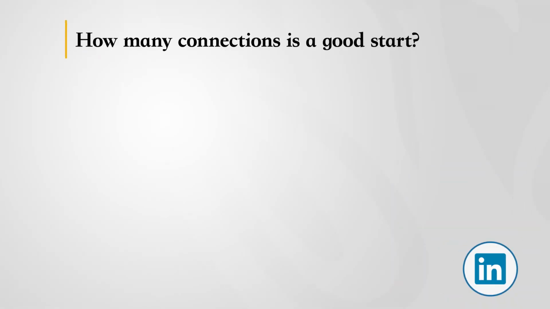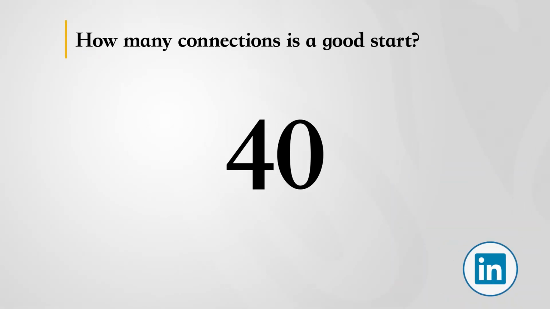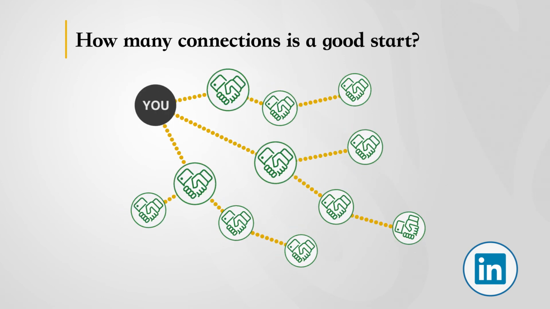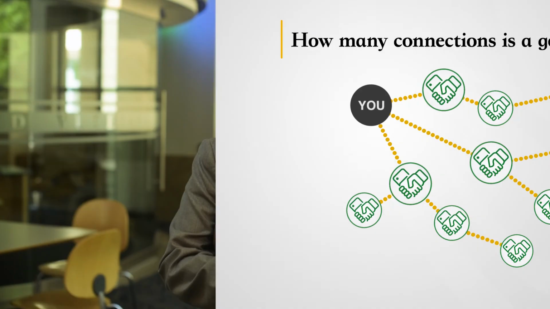Being members of the same group and being first-level connections are 2 ways to directly message other LinkedIn members with your free membership. For a new LinkedIn user, 40 connections is a good start. As you continue to add connections, your network grows exponentially. Think of LinkedIn as a web of connections. Every connection you have has connections, and those connections have connections, and so on. The larger your network, the greater your reach.